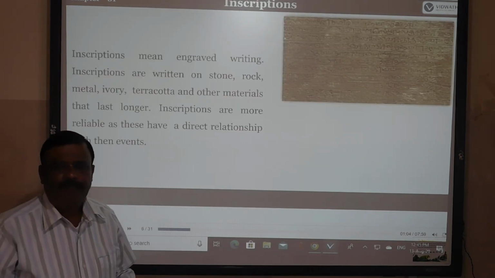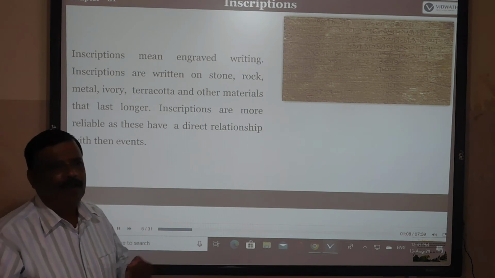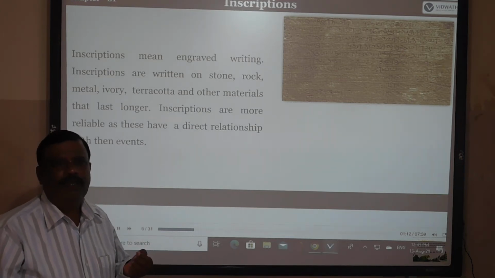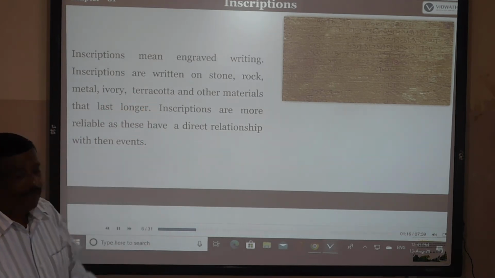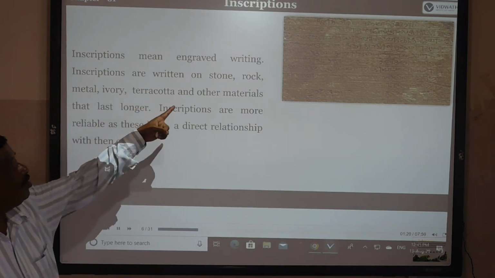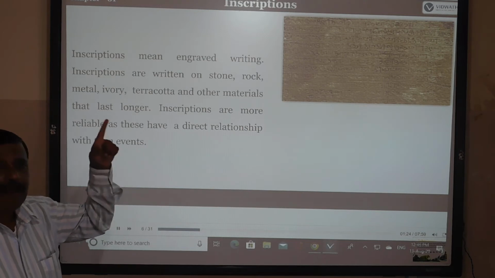Next one, the inscriptions. In the archaeological sources, the main sources are inscriptions. See, inscriptions mean engraved writing. Inscriptions are written on stone or rock. Already I have told you that.